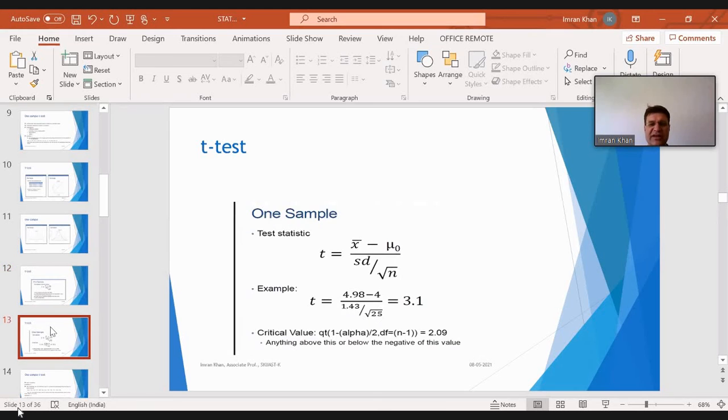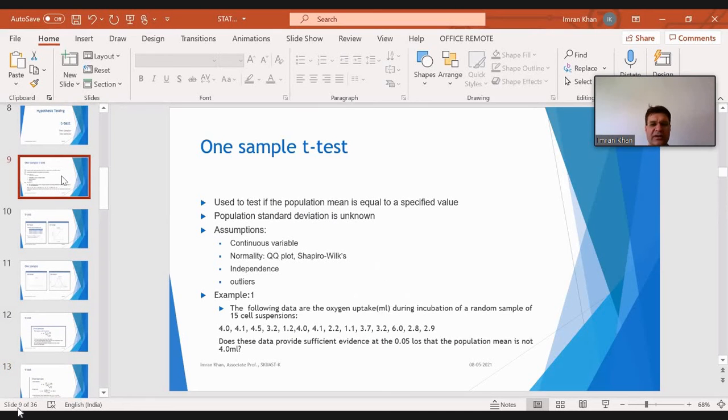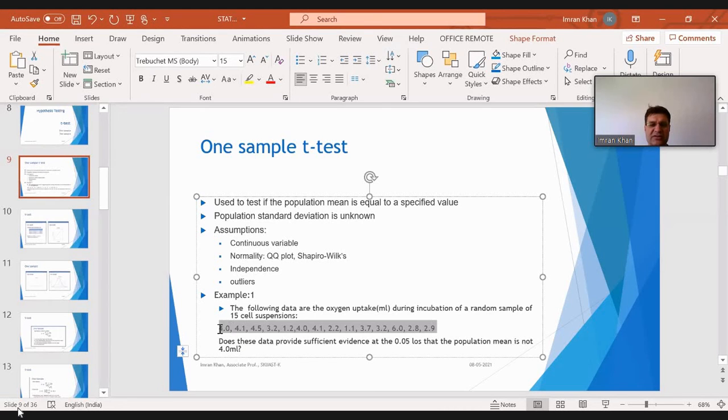Now, just now we had an example. For this data, we have the values 4.0, 4.1, 4.5, 3.2, and the last observation is 2.9. For this data of one sample, in fact we have only one sample, you will calculate the mean.